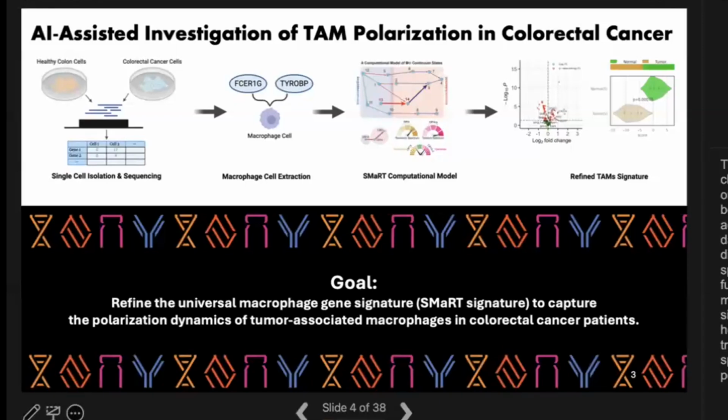We applied the SMART model to computationally extracted macrophage cells from single-cell RNA sequencing datasets with both cancerous and healthy human colon samples. My findings at the single-cell level translated into refining the universal 338 gene signature into a specialized TAM signature that optimally characterizes polarization in this disease.